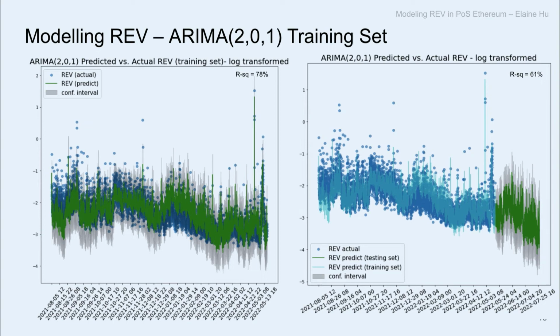Similarly, on the right-hand side, we have the testing set as the green line. Here, interestingly, the testing set is during the recent period. So we know there's a downturn in the recent period, and the model is also able to capture that downward trend. So that's a promising result.